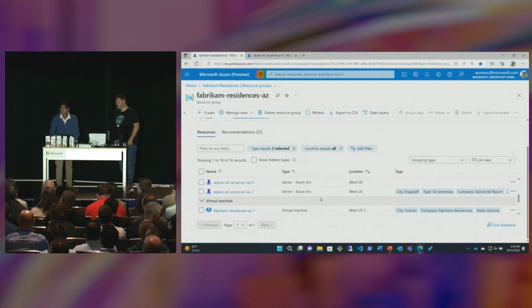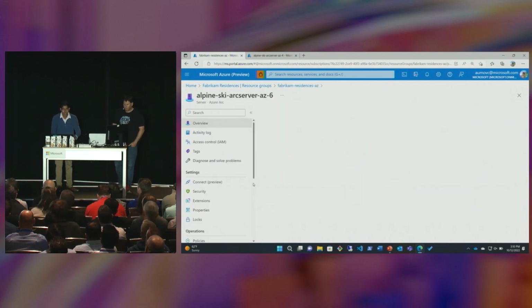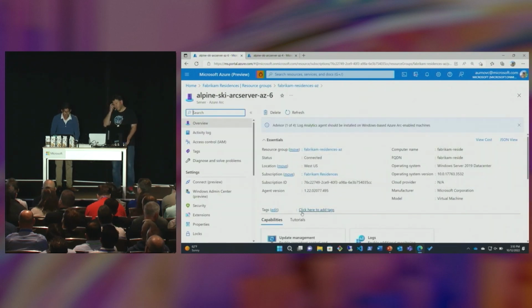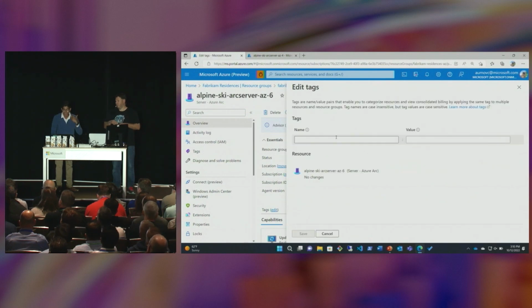Now, let's double-click on a specific resource, this newly onboarded Alpine Ski Arc Server AZ76, which, as you can see, is a little bit lonely without tags compared to all the other resources within the subscription group. So as you click on this Arc-enabled server, we can go ahead and edit, and we can directly add tags, just like you would for any other resource.